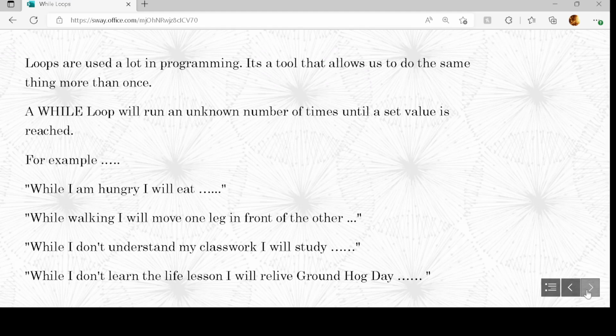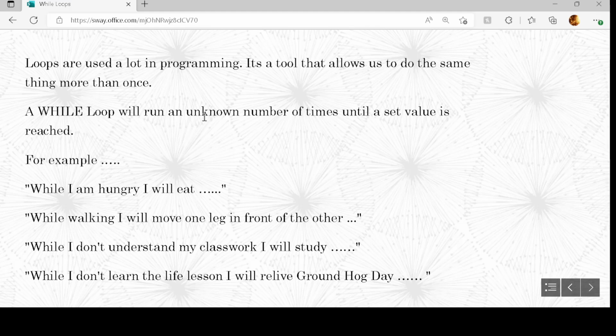So loops are used an awful lot in programming. Loops are used when you want to repeat something again and again, and you want to keep repeating it until you decide that you don't want to do it anymore. A classic one is using an application or a game, and you want to continually play that game or use that application until you decide you don't want to do it anymore. So a while loop is the thing that you would use to do that. In programming that happens an awful lot as well. We use a while loop to carry out the same task again and again and again.